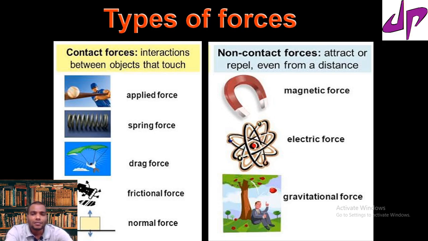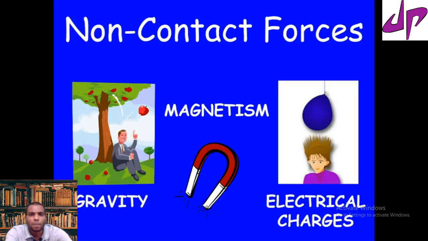Newton wondered about his gravitational force, how a gravitational force acts without contact. Obviously, gravitational force is a non-contact force. Similarly, magnetism is also a non-contact force, and so are electrical charges. Now we are learning about electrical charges, the force between charges. There is no need of contact, so this force comes under the non-contact forces.